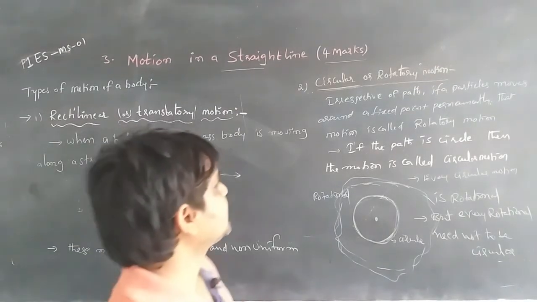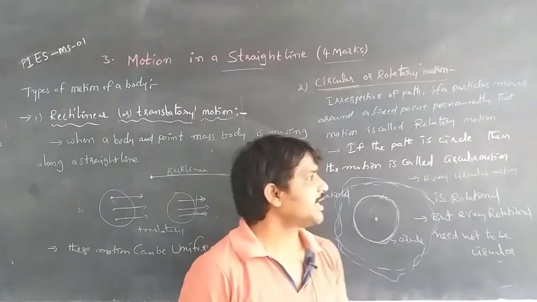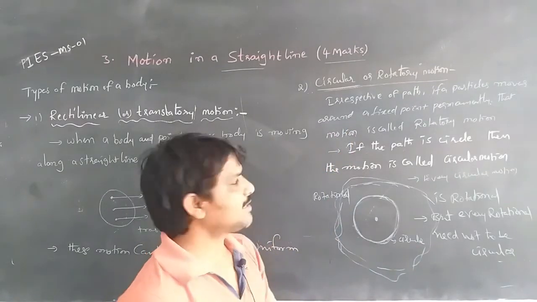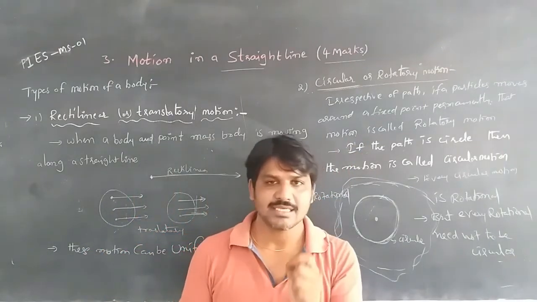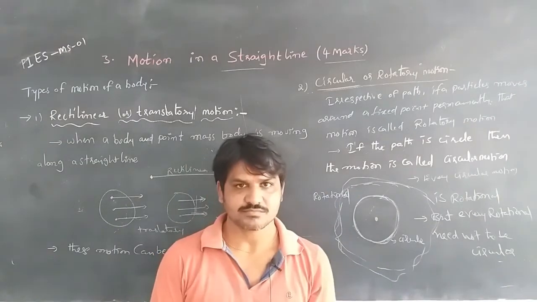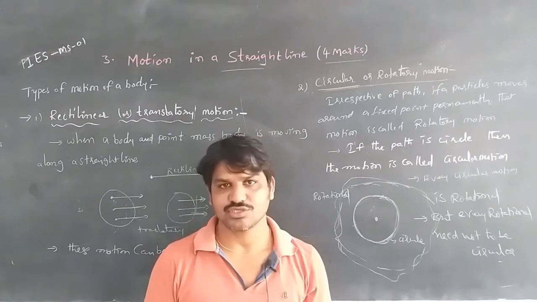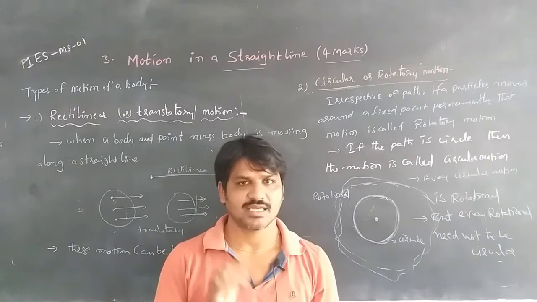Circular or rotational motion means that, irrespective of path, if an object or particle moves around a fixed point permanently, that motion is called rotatory motion. If the path is a circle, then that motion is circular motion. Every circular motion is a rotational motion, but every rotational motion need not be circular motion.